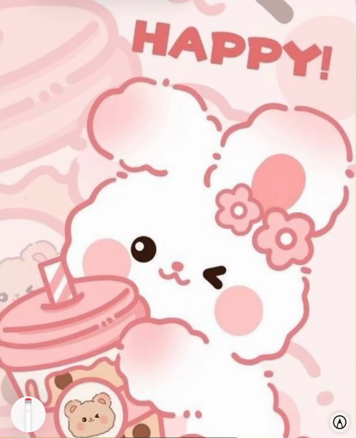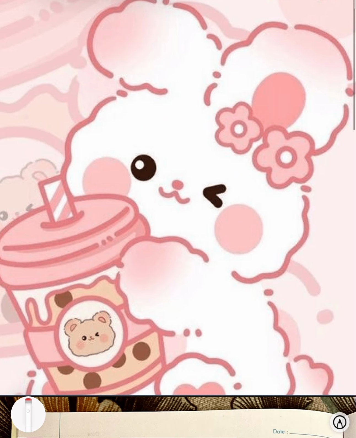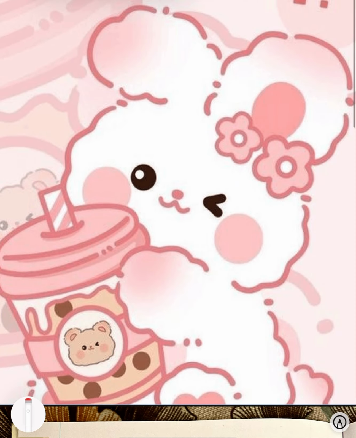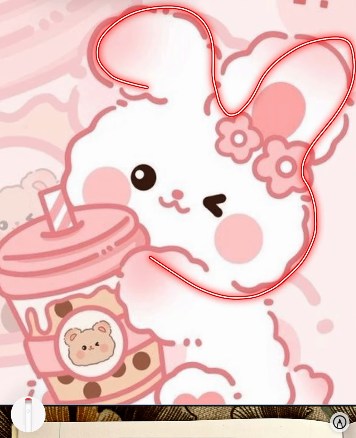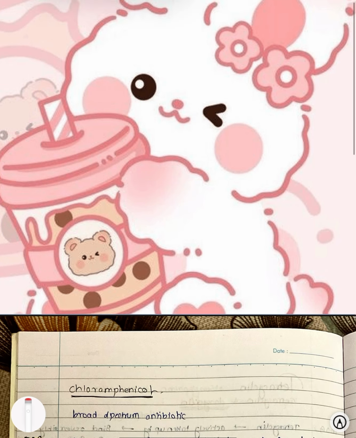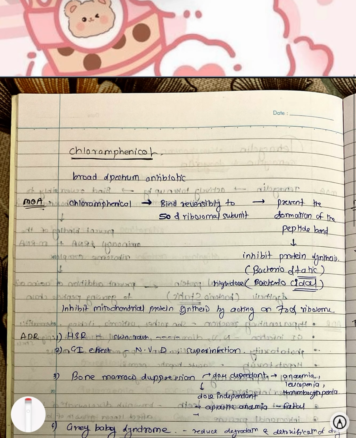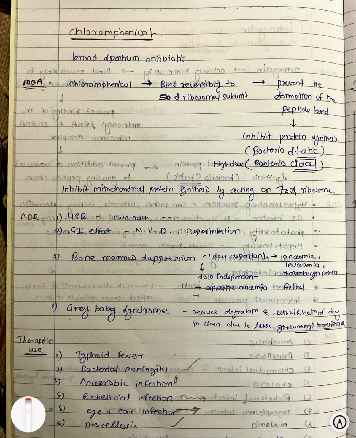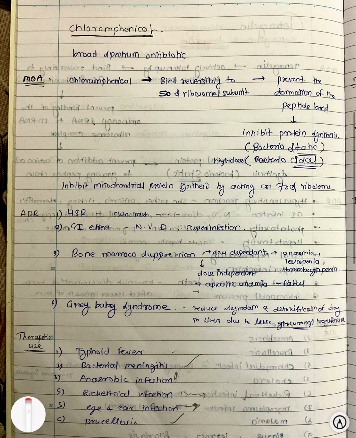Hi friends, today we are going to discuss two very short topics of the antimicrobials, that is chloramphenicol and macrolides. Not frequently asked, but sometimes some MCQ or SCQ can be asked from this topic. So first of all, chloramphenicol. Chloramphenicol is a broad spectrum antibiotic.